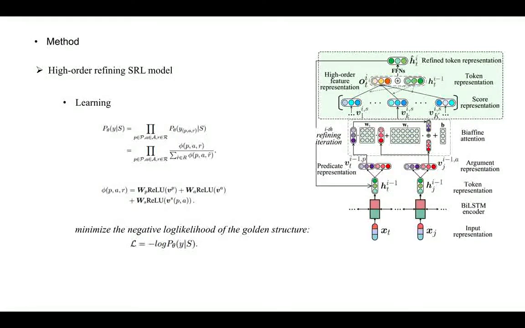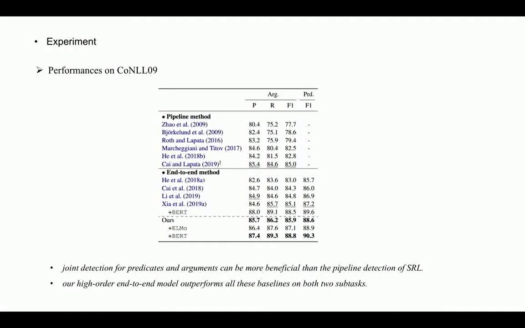During training, we minimize the negative likelihood of the golden triplet structure. We measure the triplet structure via some scorers, and this follows the baseline end-to-end graph-based neural model.